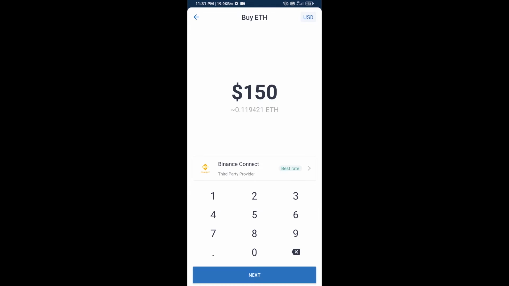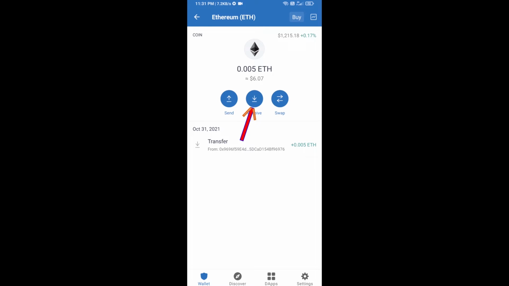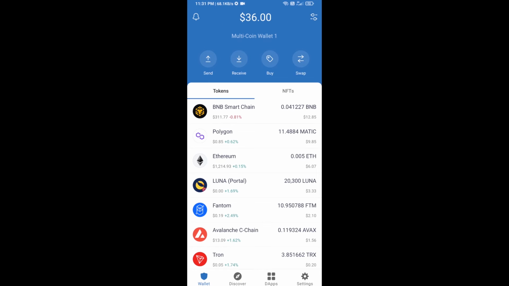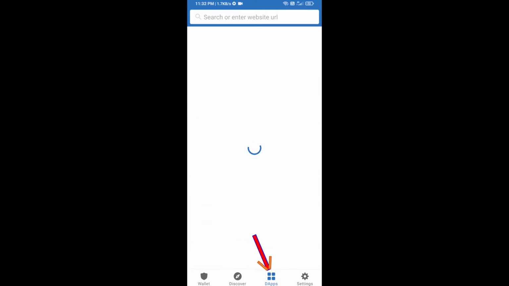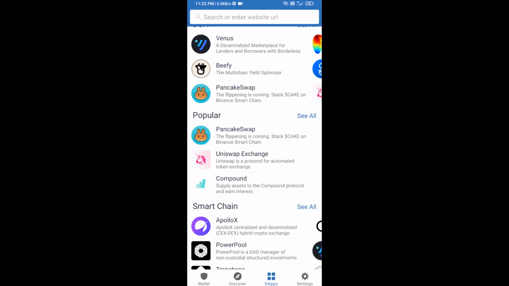Now here you can buy a minimum of $50 ETH using Binance Connect, or you can receive ETH using the contract address. Click on Ethereum, then click on receive. Here you can receive ETH using the contract address and QR code. After you receive ETH, you will click on dApps and open UniSwap exchange. Click on UniSwap exchange.